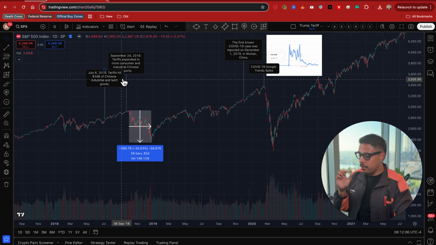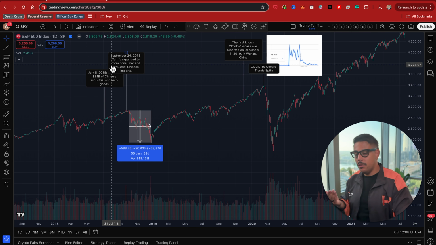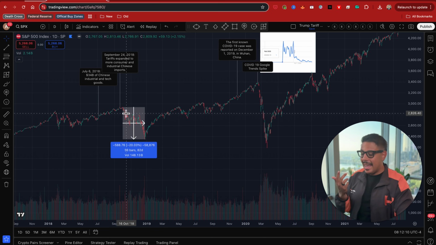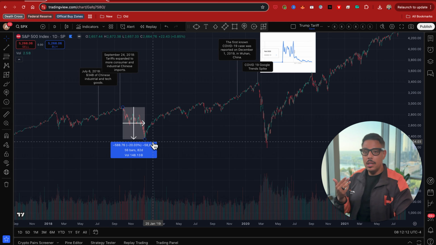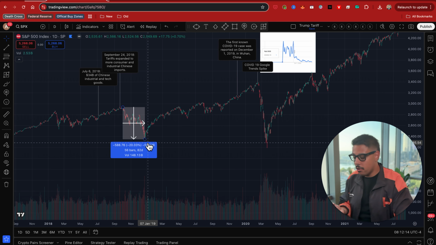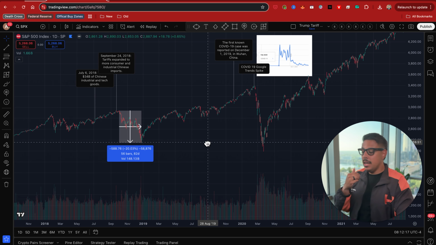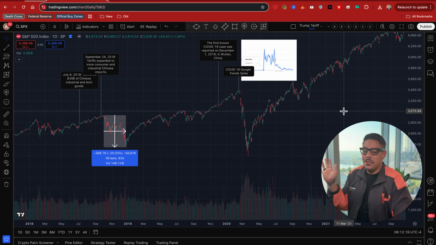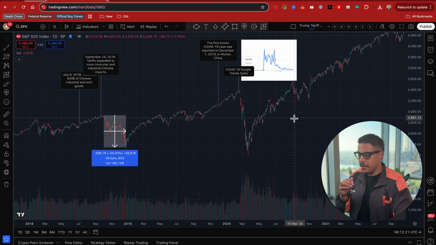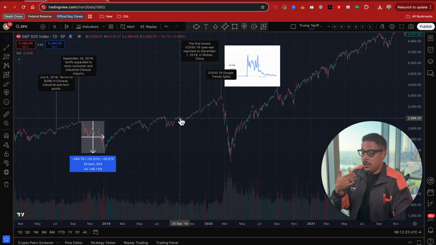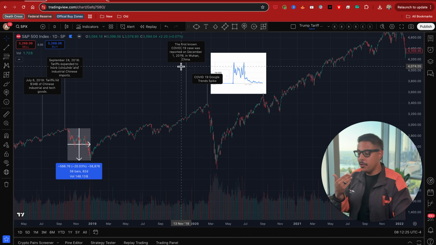So again, we look at these tariff policies that Trump put into play in 2018. And believe it or not, they actually led to an economic collapse. So as you can see right here, we have a 20% drop right here in the S&P 500. And interesting, I'm not going to get into conspiracy theories, but a little while after, we have the first known